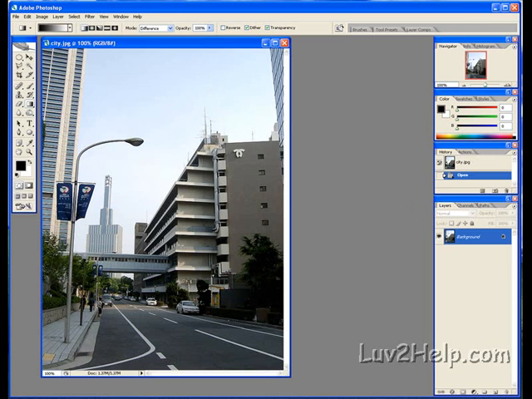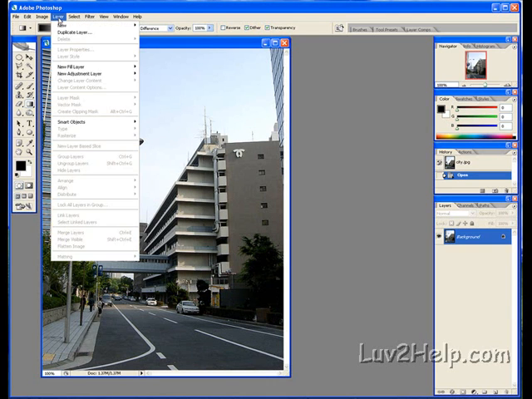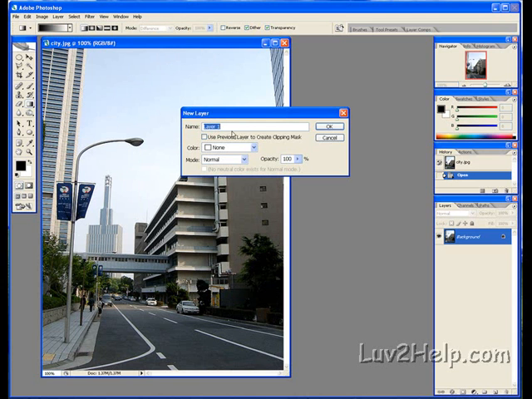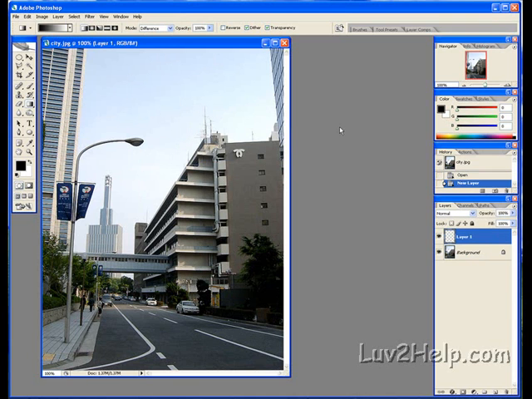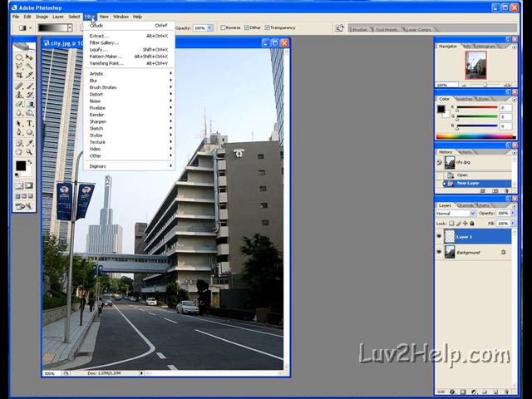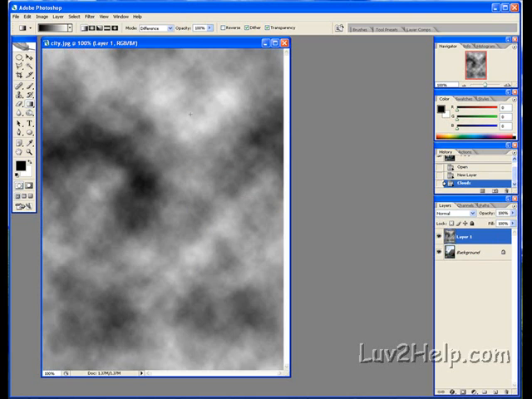Next we have to create a new layer by going to Layer, click, New, Layer. Just going to keep the name as Layer 1, OK. Next we go to Filter, to Render, Clouds, click Clouds.